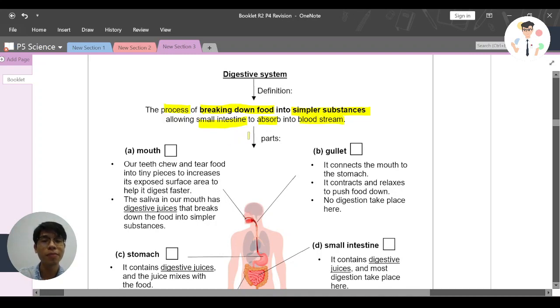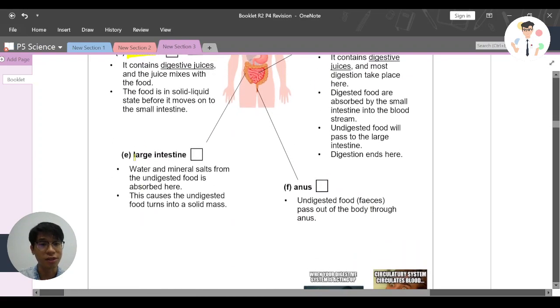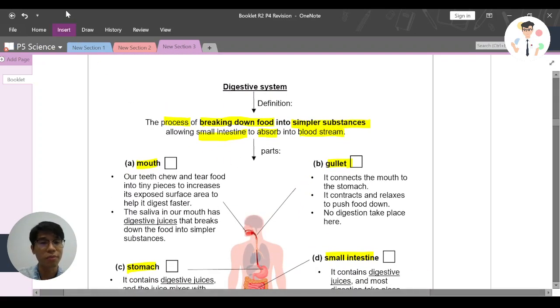Okay, and there are different parts in this digestive system, such as the mouth, gullet, stomach, small intestine, large intestine and anus. So let's look at the first one, the mouth.